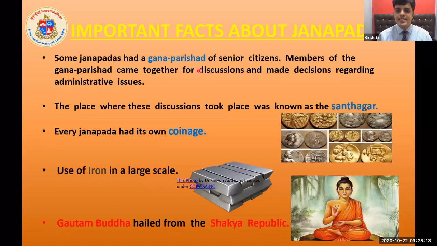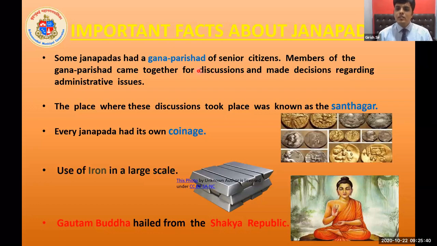So the senior citizens headed the meeting. The meeting was called Gana Parishad. Mark this word, it is very important. The place where this discussion took place was known as the Santhagar. It means the people of the Gana Parishad came together at a place called Santhagar.